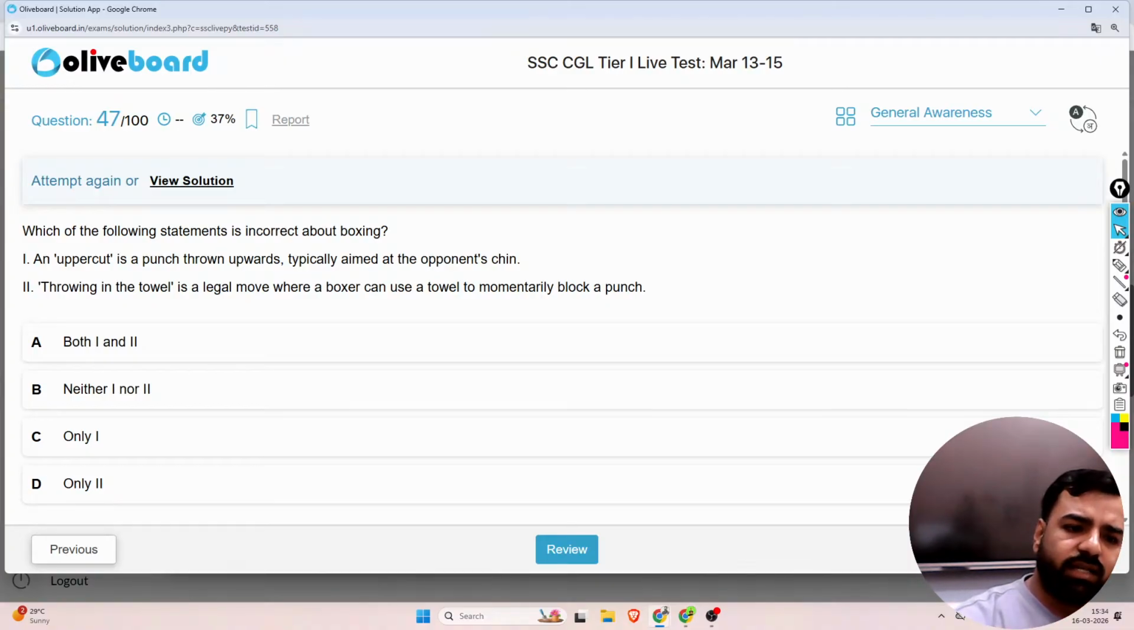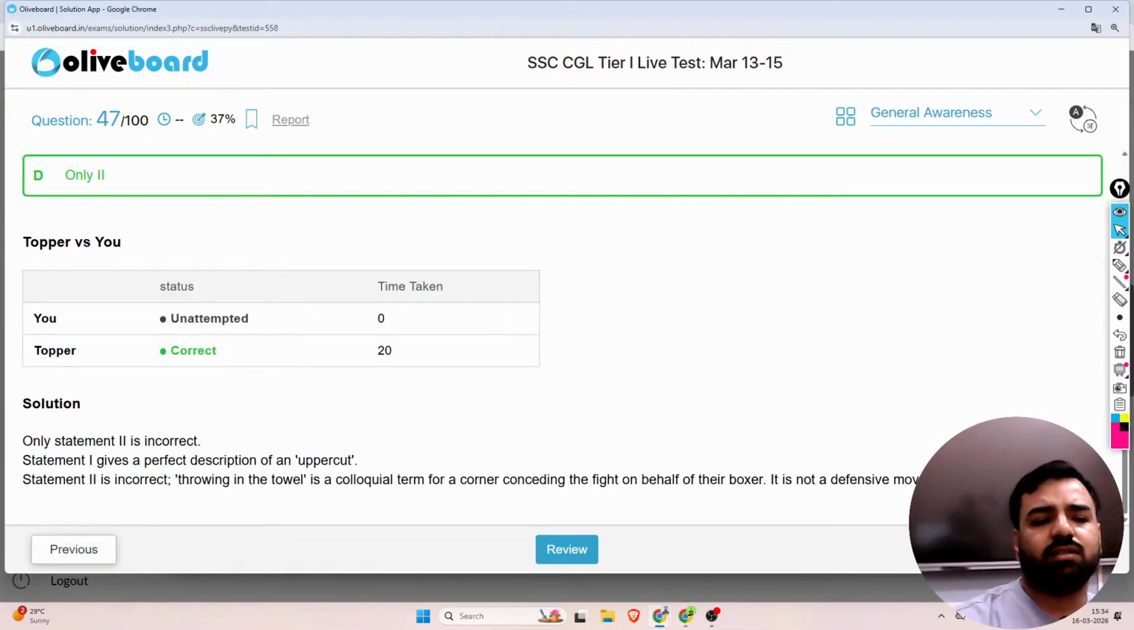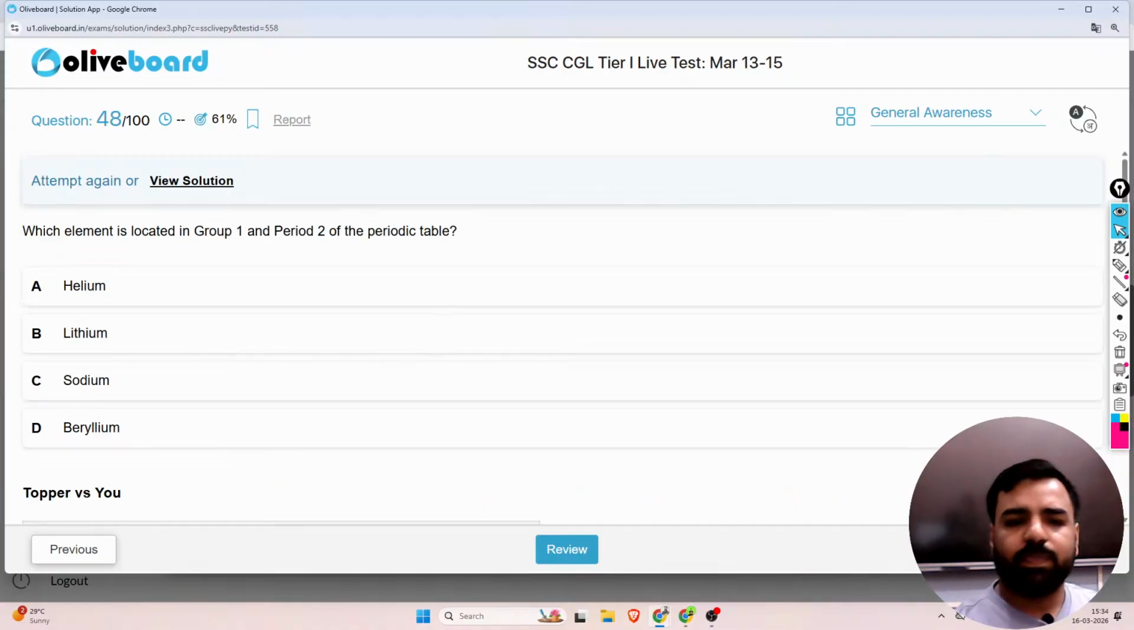So the second statement is incorrect, so option number D will be the correct answer. Throwing the towel in is actually a colloquial term for a corner conceding the fight on behalf of their boxer. It's not a defensive move. So yes, option number D was correct here.